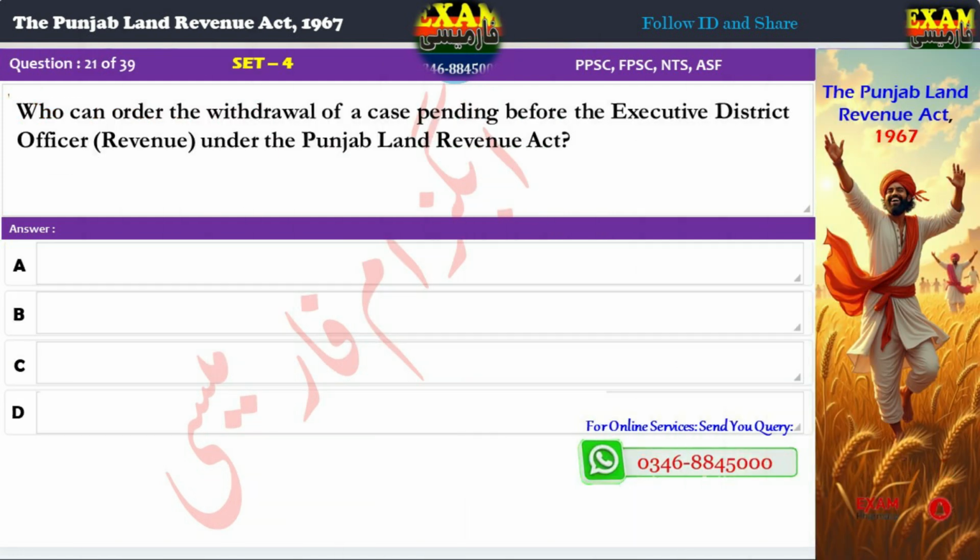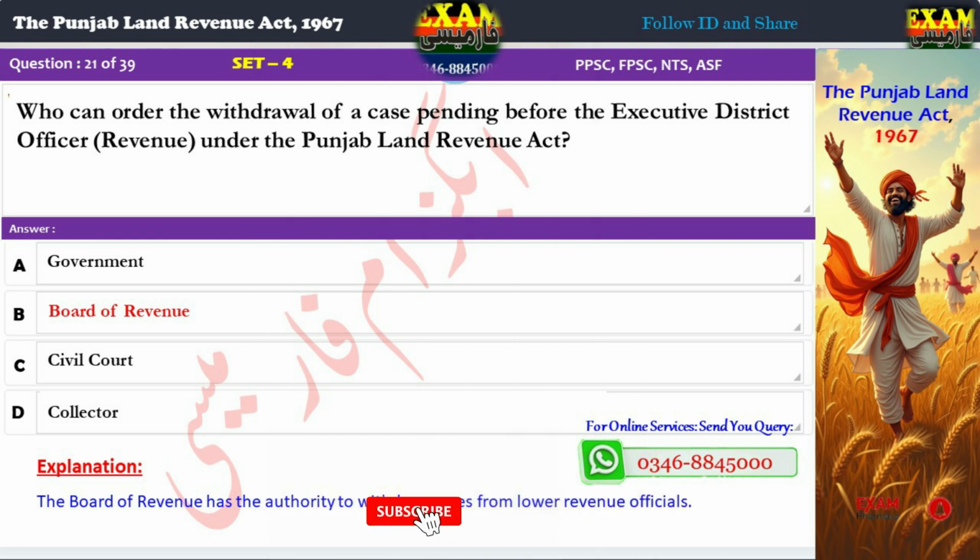Question 21. Who can order the withdrawal of a case pending before the Executive District Officer, Revenue, under the Punjab Land Revenue Act? A. Government. B. Board of Revenue. C. Civil Court. D. Collector. Correct answer: B. Board of Revenue. Explanation: The Board of Revenue has the authority to withdraw cases from lower revenue officials.